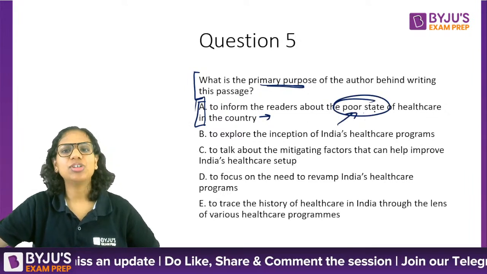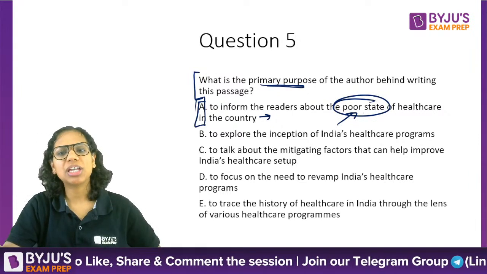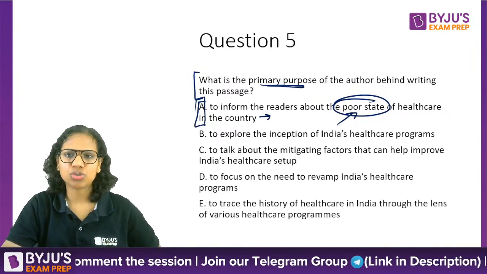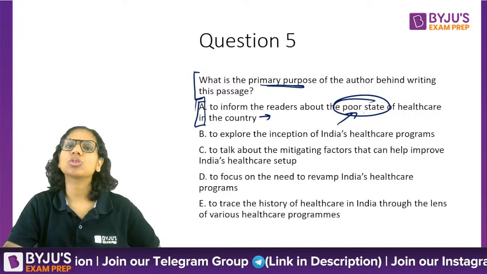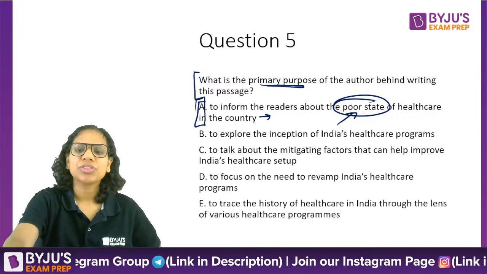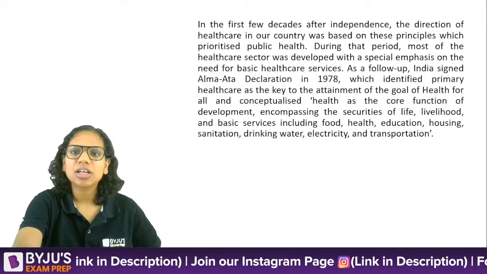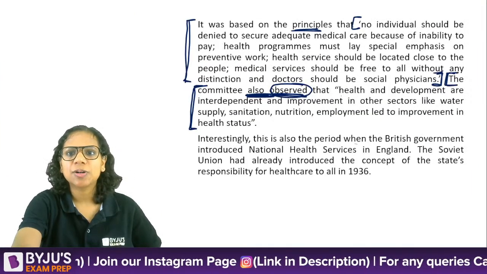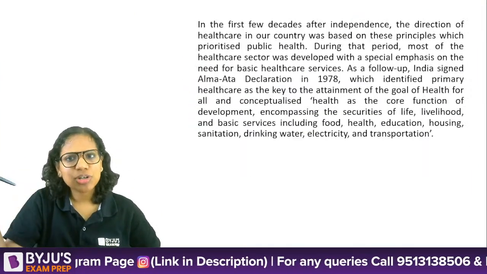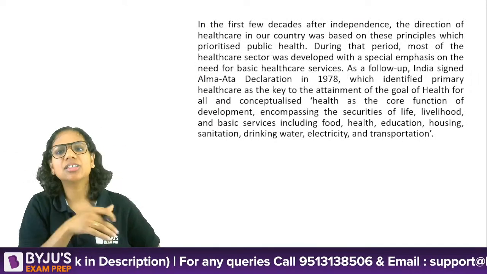The author's focus is not to talk about the poor state, right? We just talk about how health planning began in India with the Bhore Committee's recommendation on healthcare programs. What were the principles of those healthcare programs? Then we also talk about in the subsequent paragraphs that in the first few decades after independence, we actually carried this legacy.